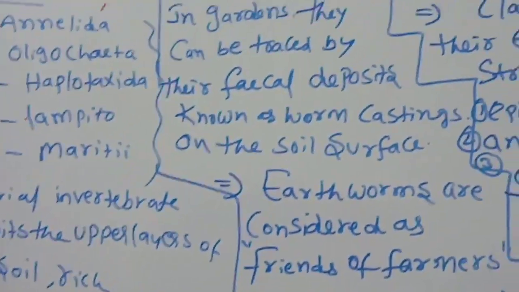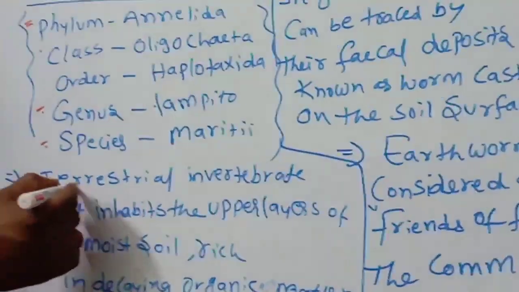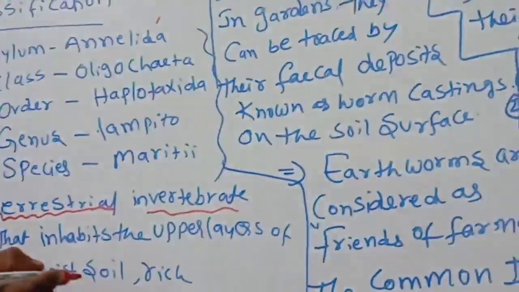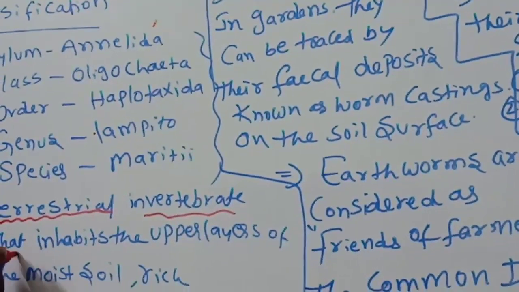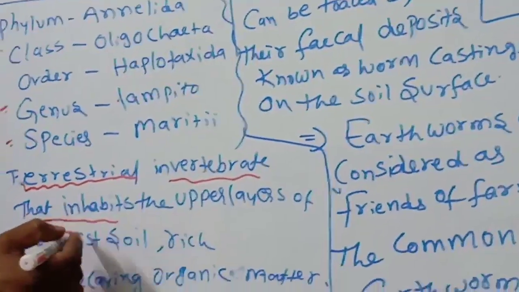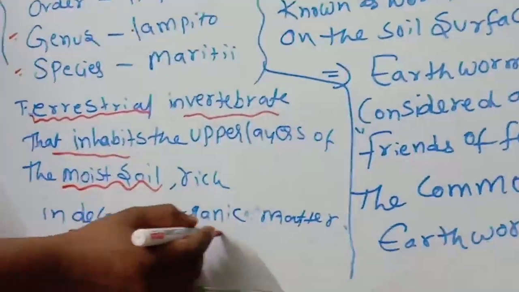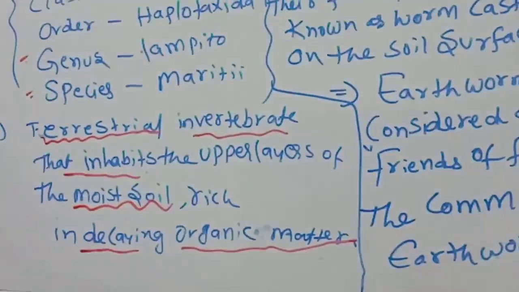So what is this one? Terrestrial. Where will they live? The earthworms live on the land. Invertebrates: they don't have a vertebral column. That inhabits the upper layers of which one? Moist soil rich in decaying organic matter.